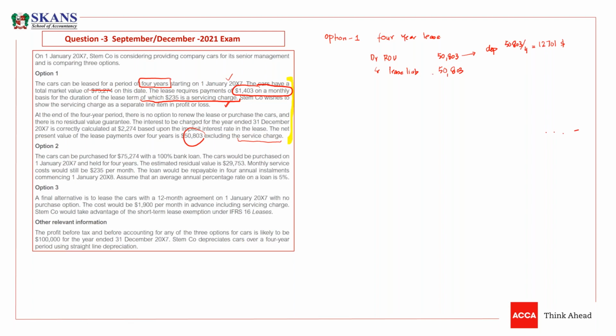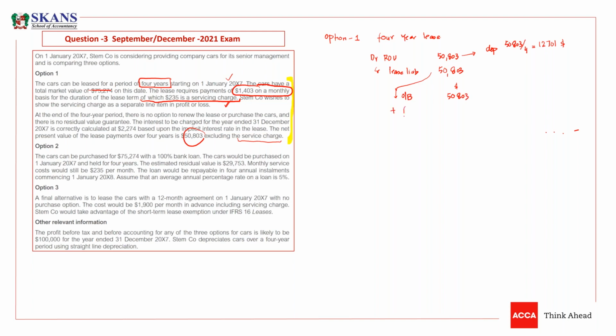Now we need to book the lease liability. We need to subsequently write the lease liability as well. We know the lease liability will increase by the finance cost. So the opening balance of the lease is 50,803.